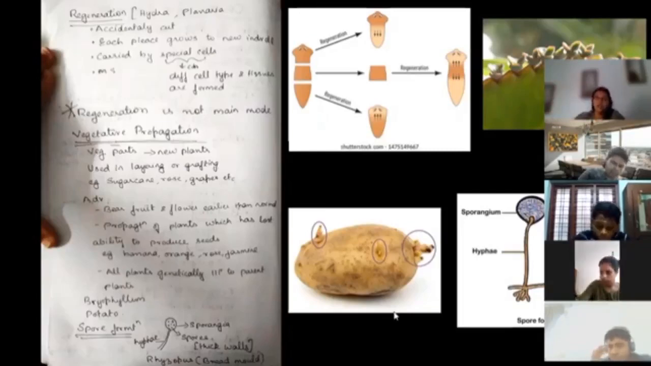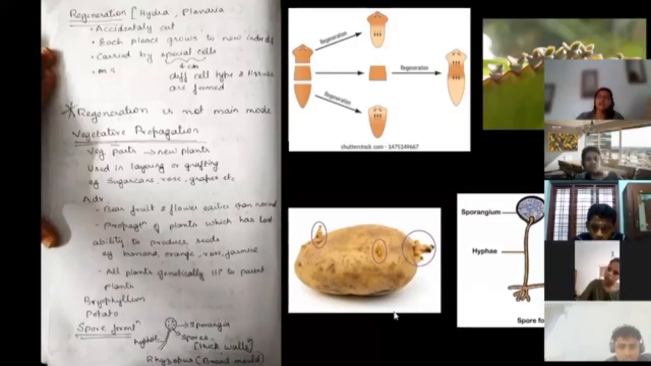The most important question which can come from this is the advantages of vegetative reproduction. These plants can fruit and flower much earlier than those coming from seed. There are also some plants which have lost the capability of producing seeds, like banana, some kinds of orange, some roses, jasmine. They have lost the ability to produce seeds. So these can propagate with the help of vegetative reproduction.